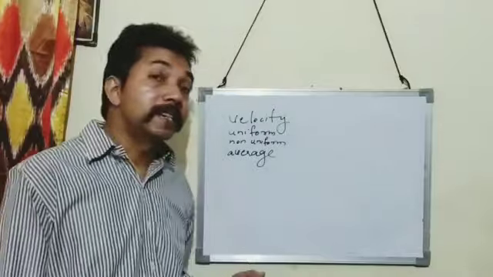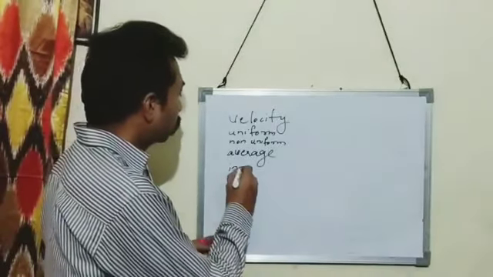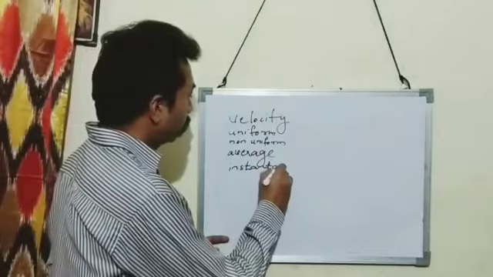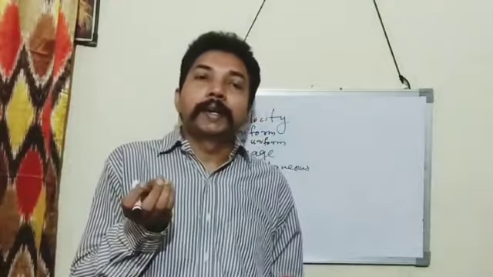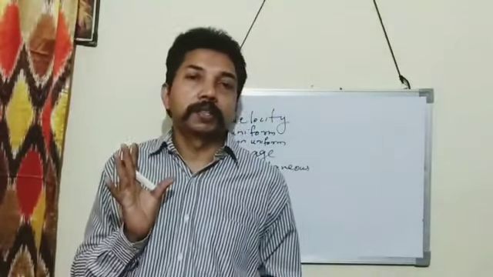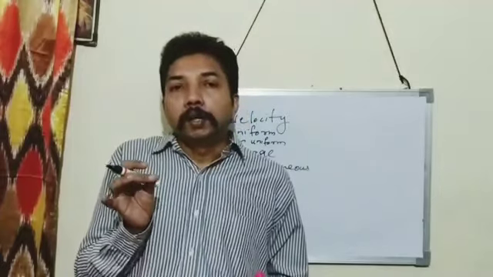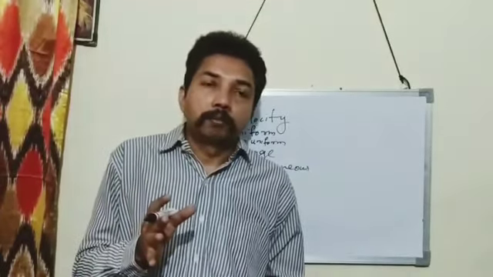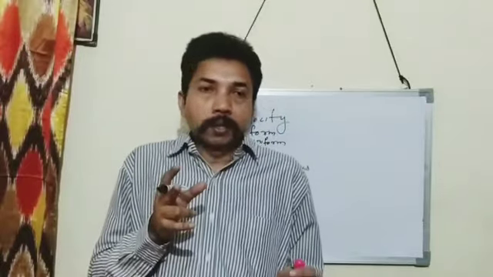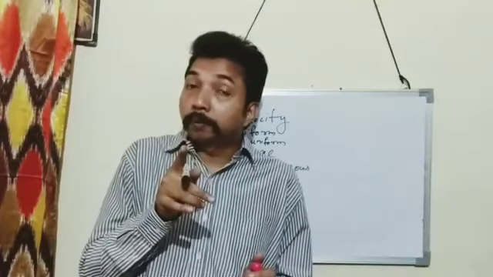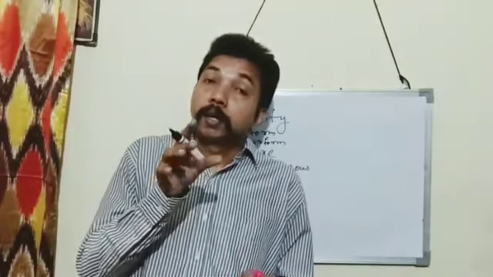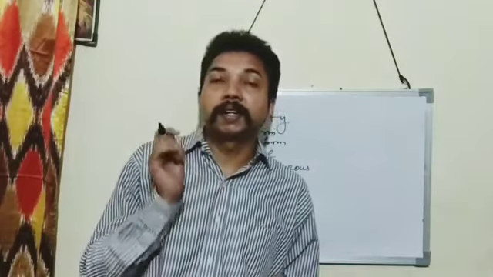Now the next one is instantaneous velocity. The velocity of a body at any instant, that is instantaneous velocity. For example, you are traveling on a straight road. You are moving on a straight road in a bus. Then the speedometer of that bus will show the velocity of that bus at every instant. That is an example of instantaneous velocity.